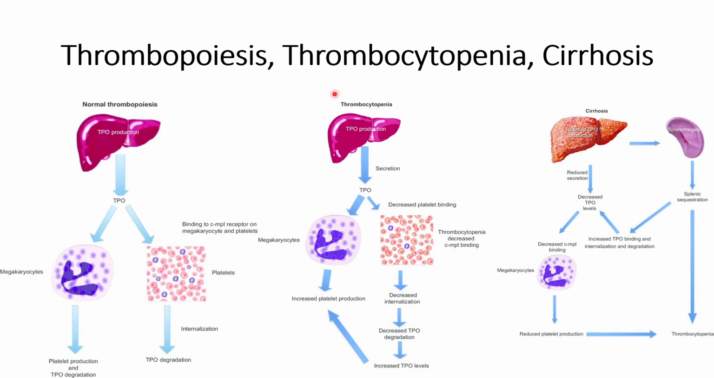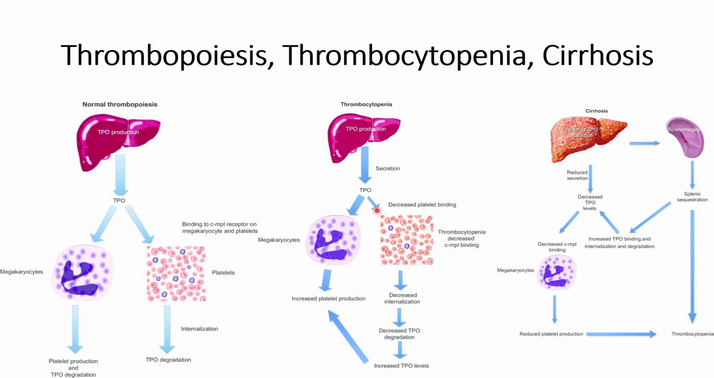Now let us understand thrombocytopenia. In thrombocytopenia, the liver will produce TPO. However, the binding with the platelets is reduced. The TPO binding to platelets will go down compared to normal thrombopoiesis, whereas the interaction with the megakaryocytes will increase, and because of this imbalance there is increased platelet production, and